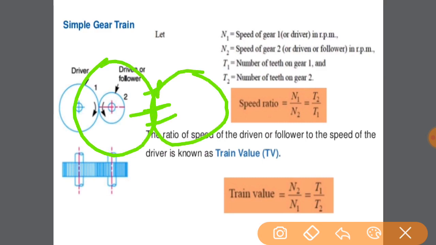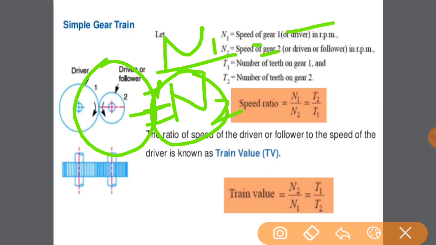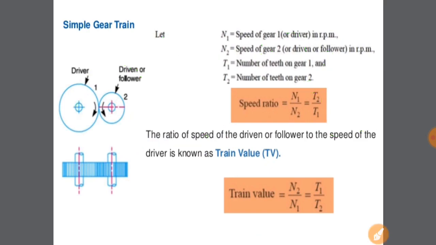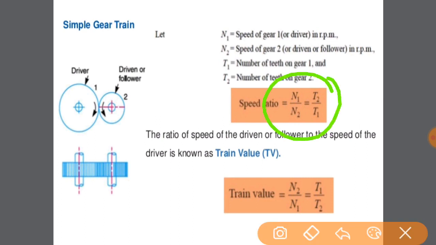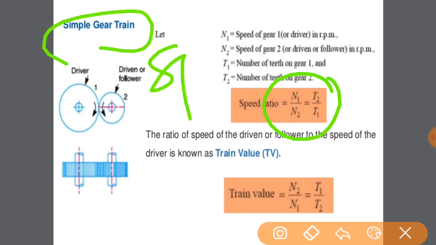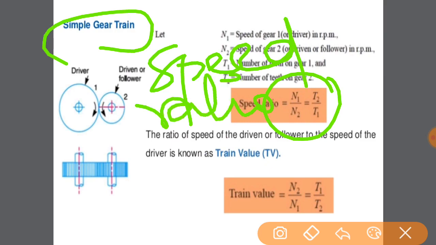In the case of gears, when two gears are in mesh, the ratio of their speeds will be proportionally equal to the ratio of the number of teeth. So the driver gear to driven gear ratio is shown by n1 by n2, that is equal to t2 by t1. This value is equal to the speed ratio.